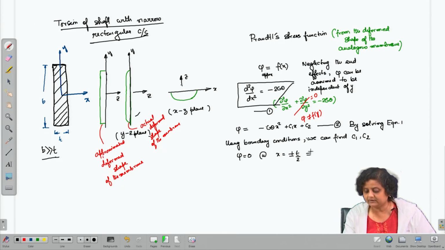By imposing this condition, we get 0 equals minus G theta t square by 4 plus C1 t by 2 plus C2. Similarly, we get another equation.